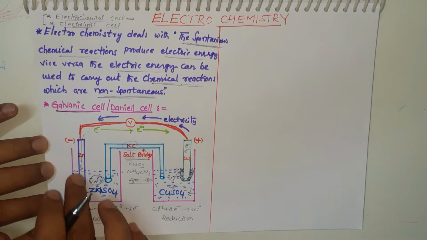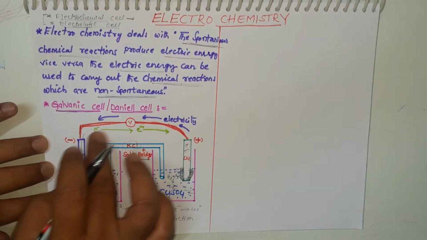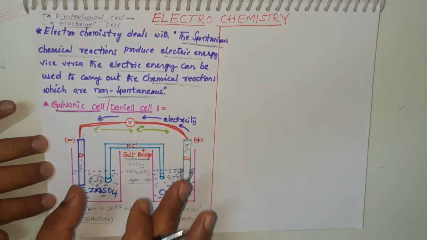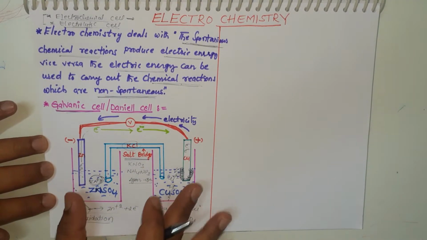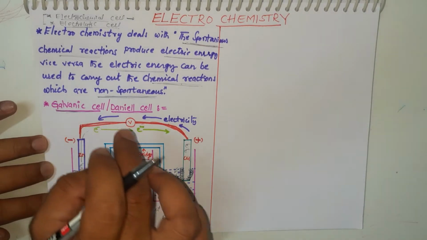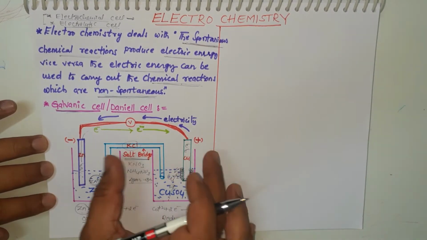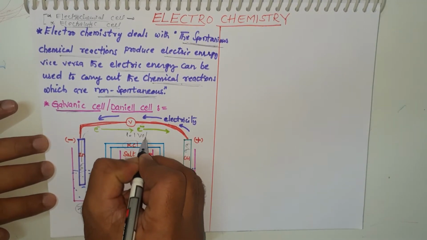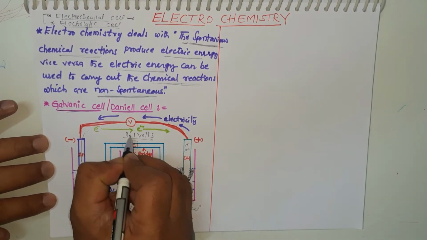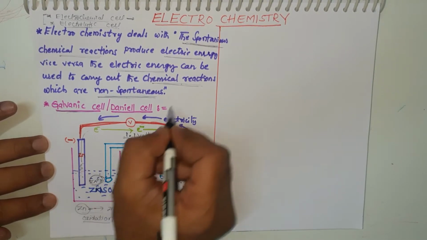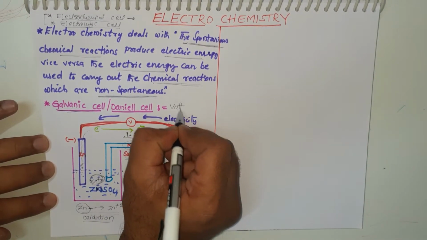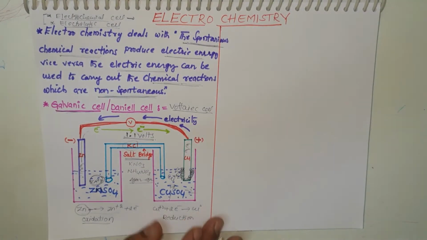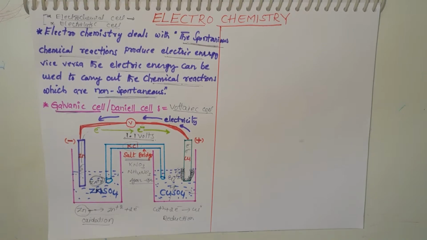Here is the potential difference between the two. The accurate potential of zinc and copper we cannot identify through this cell, but the electrical potential between these two half cells is 1.1 volts. How much, students? 1.1 volt, nearly 1 volt. So it is also known as a voltaic cell.